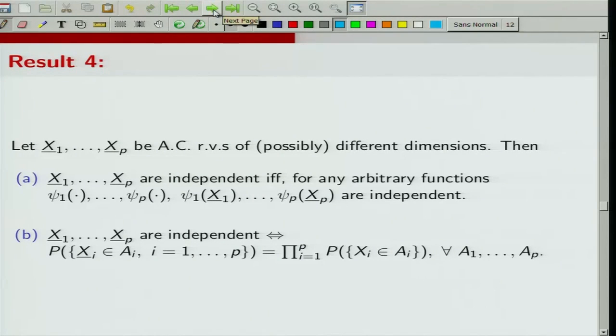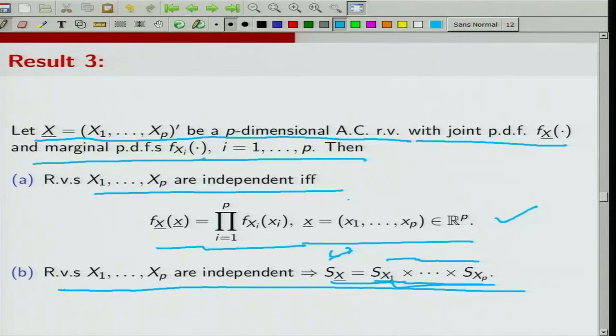Let us do another result, which is again simple to prove. Let X1, X2, ..., Xp be absolutely continuous random vectors of different dimensions. Actually, this result holds for random vectors also.